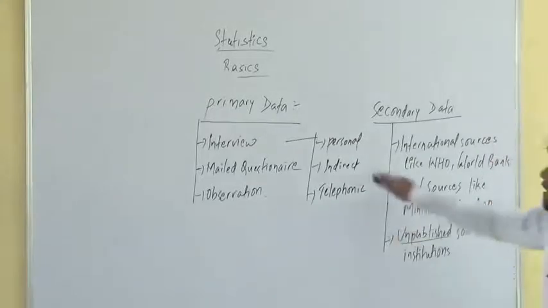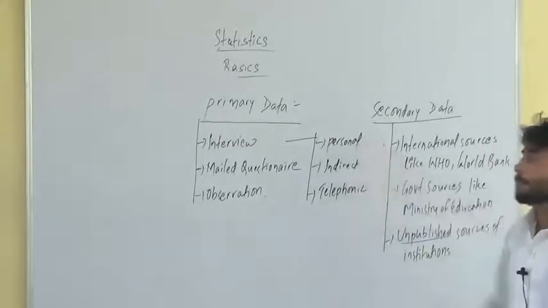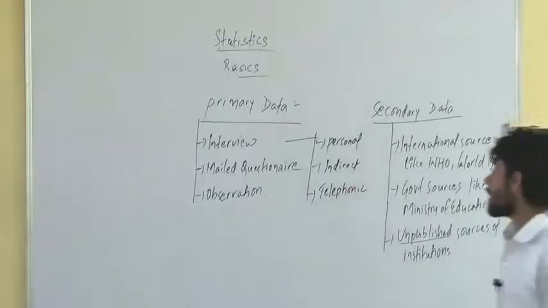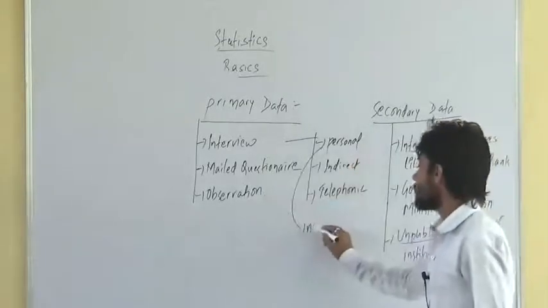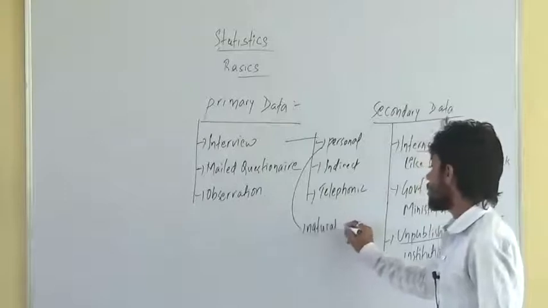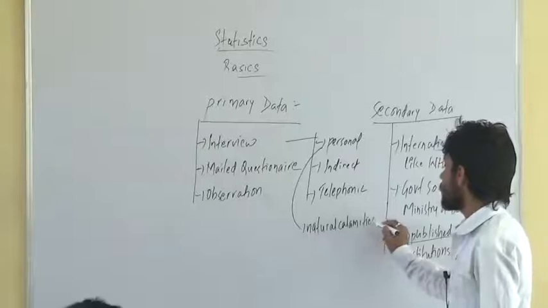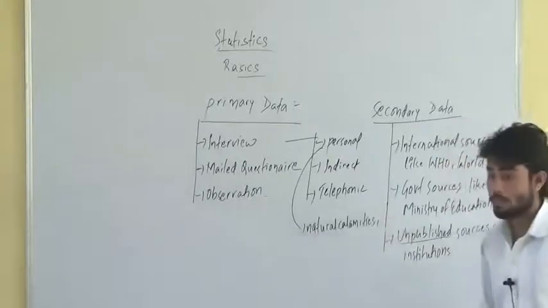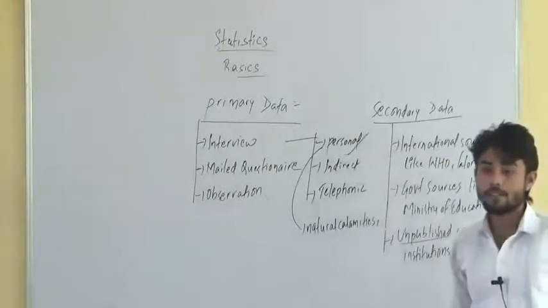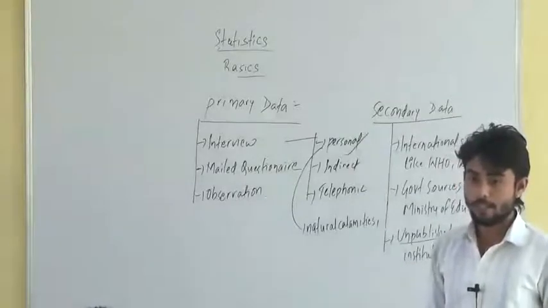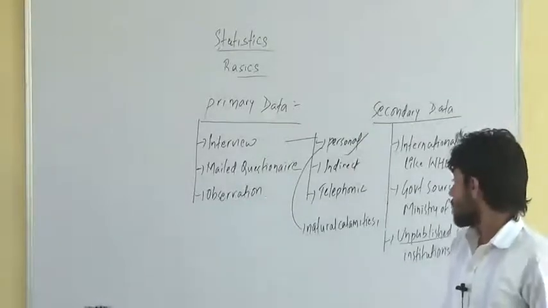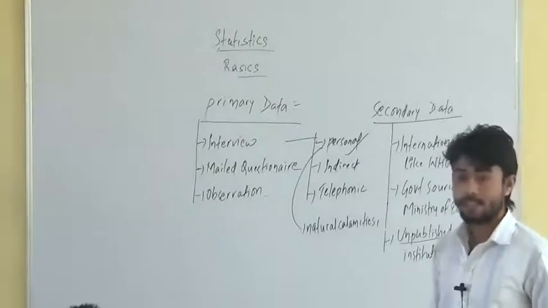Some examples: in case of natural calamities, like earthquake, landslides and all, which type of interview is used? The answer should be personal interview.